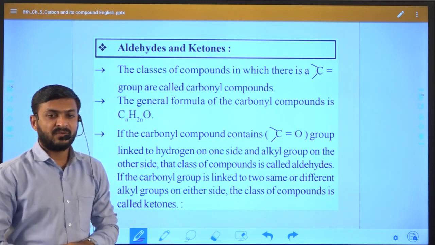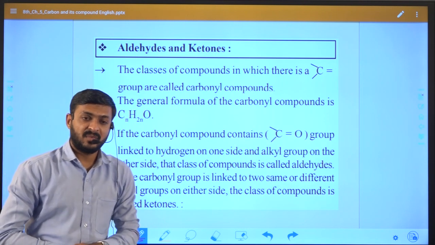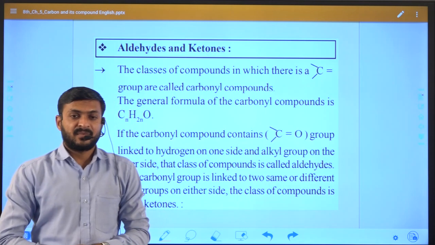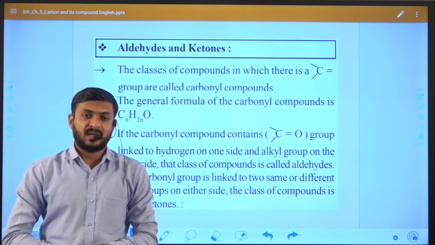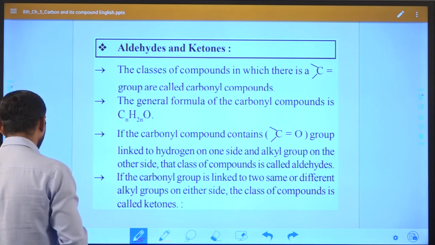So what is the difference between aldehyde and ketone? Before understanding that, first we understand that in both these cases one common portion, that is C double bond O, is nothing but carbonyl.